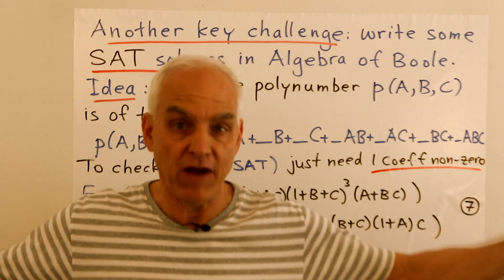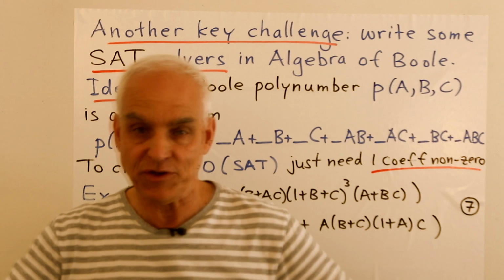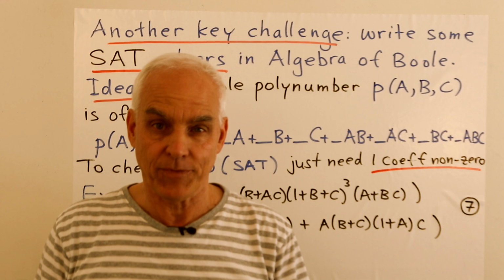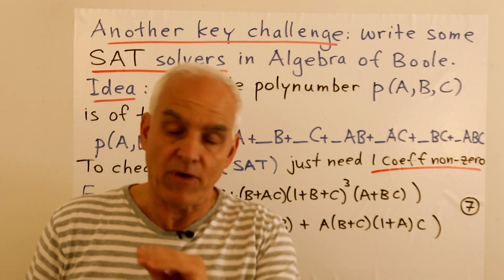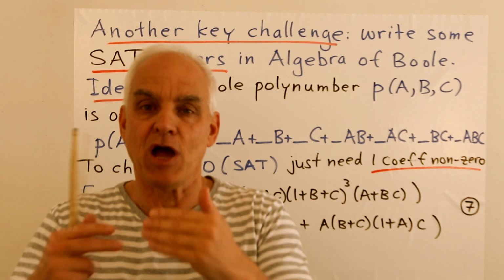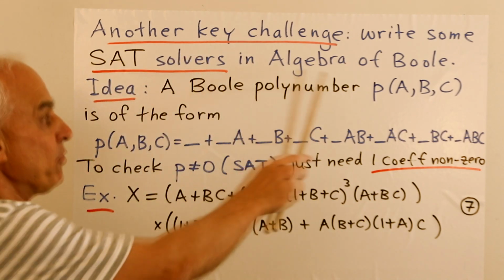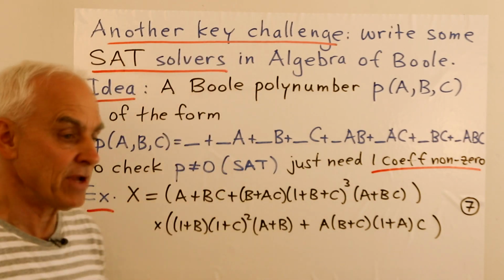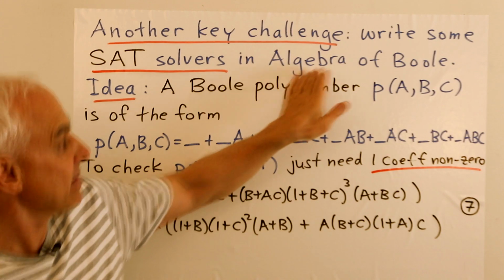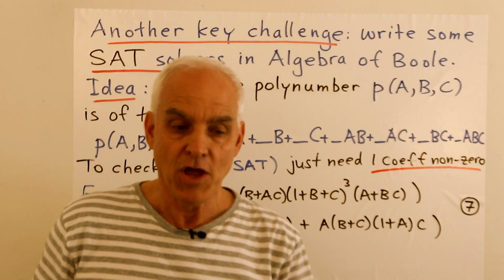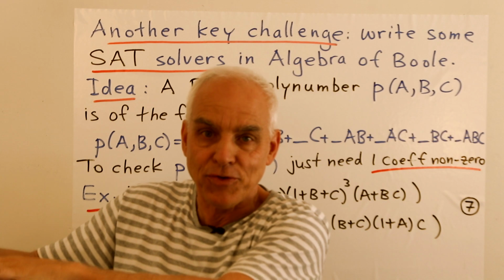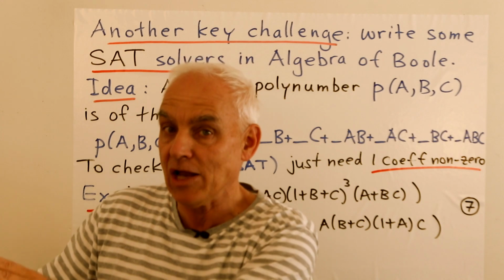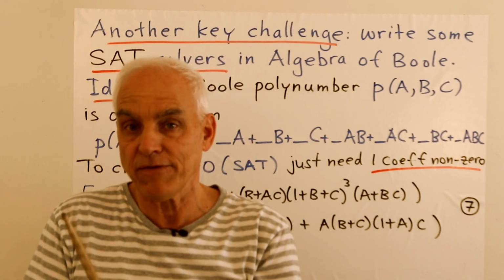But maybe they are very, very big, and doing a full Boole reduction to find the ultimate Boole polynumber for this big expression is too onerous. In that case, or maybe for other reasons, we might be interested in a SAT kind of problem in this algebra of Boole context. So for that, we need to write some code. We need to have some SAT solvers in this algebra of Boole context. So these are going to be comparable to the SAT solvers that have been established. A lot of work has gone into the Boolean algebra story, but they're going to look different here.